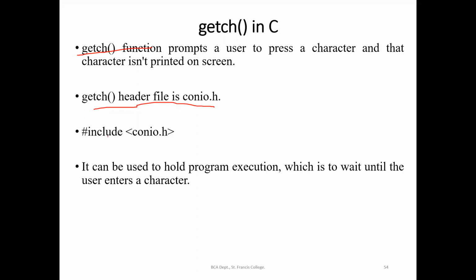So #include conio.h. Even if you are not including it, it is working now, but still I told you these are the default things which we would be using. Even if you are saving the program as CPP, you will have to use it. Got it? In the C compiler, we are able to use all these without even including the header files. But for the exam, if they ask, getch is included in the C library or the header file conio.h. It can be used to hold the program execution, which is to wait until the user enters a character. When I'm running, I will show you with and without getch how the program runs.